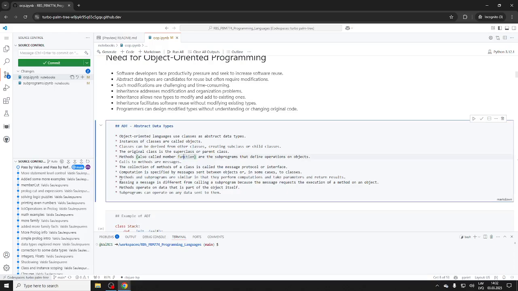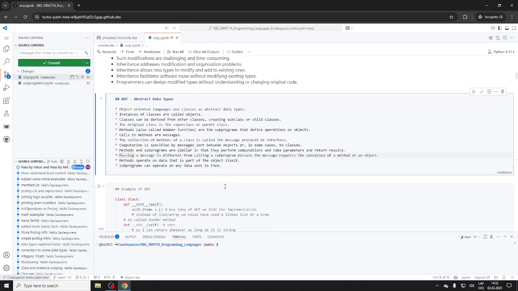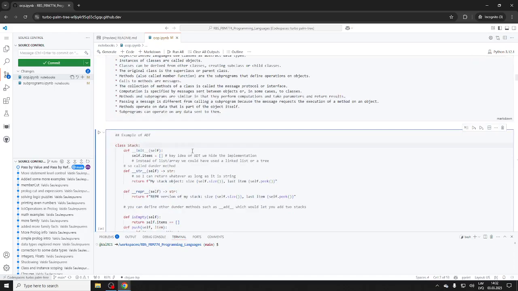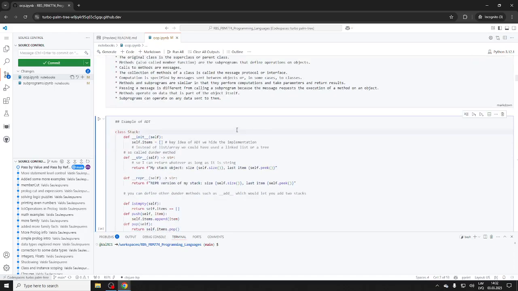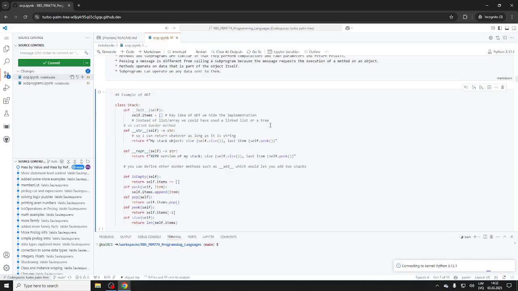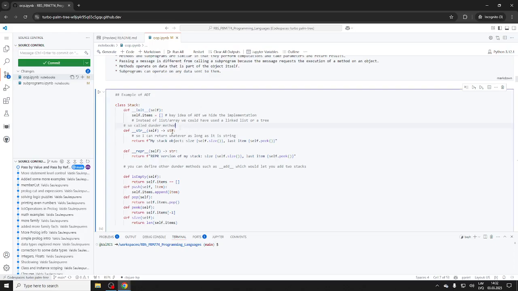So, what else? Subprograms, and of course ADT, the classical example. Let's do it in Python. Of course, Python supports OOP. So we have this ADT, a class Stack with data. We define this data structure, and of course we have some methods. Then we have an extremely trivial implementation, because we already have everything built in. You can use a list.